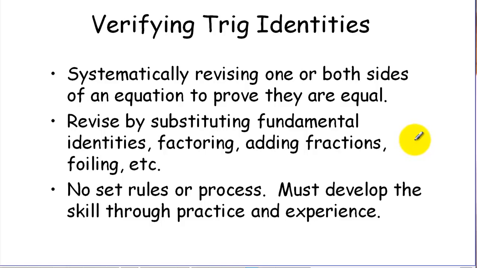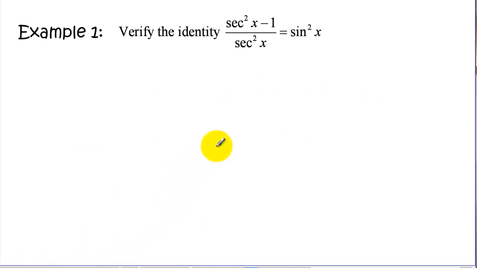There's no set specific rule or process that will always work. I'll be giving you some guidelines later in the tutorial. But it's something that you must work on and practice and develop experience with as you work more and more problems. I'll get you started in this tutorial with some ideas about how to approach it with several examples. Let's start with this first example. So this is stated as being a trig identity, and we're trying to prove or verify that indeed these two expressions are equivalent.